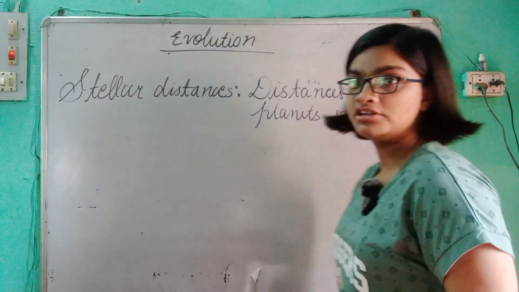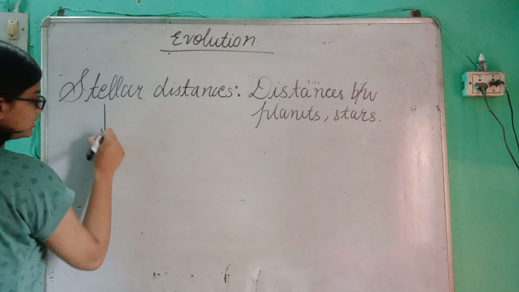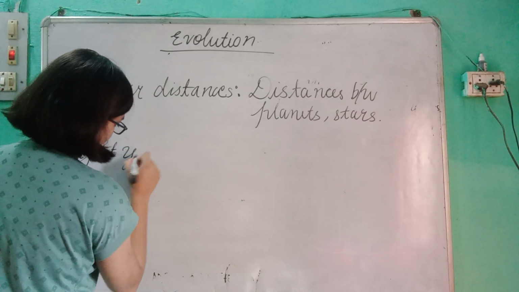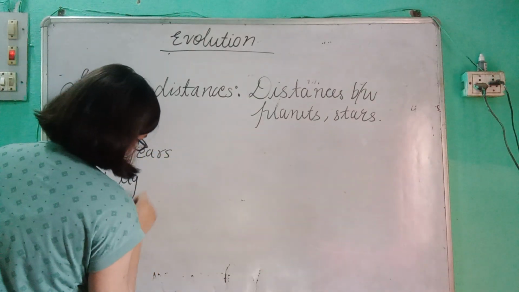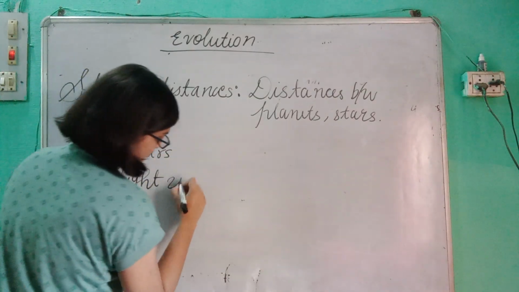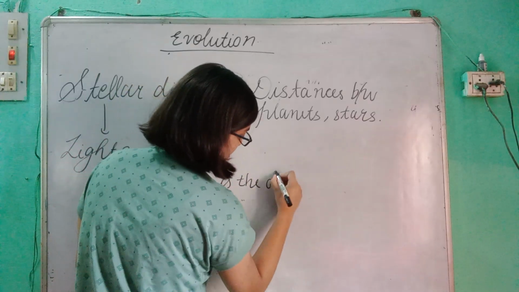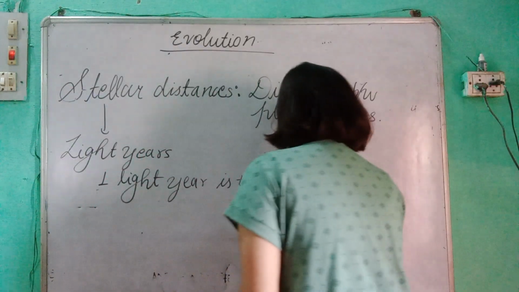Now, the stellar distances are measured in light years. 1 light year is the distance traveled by light in vacuum.